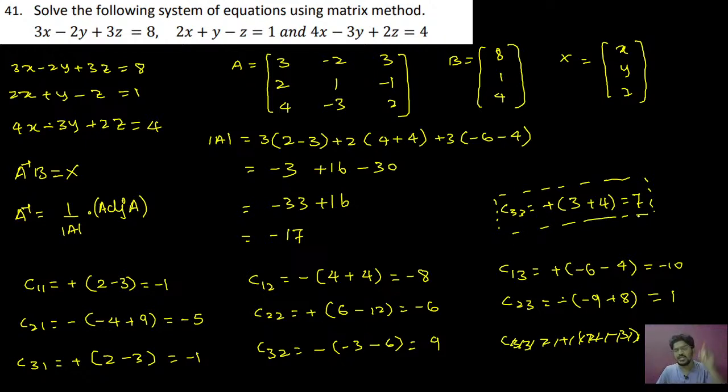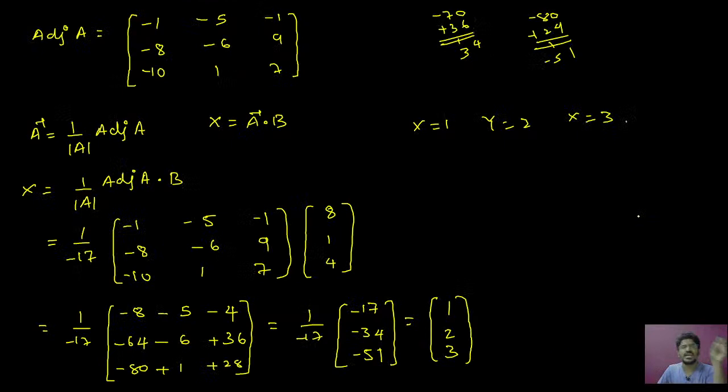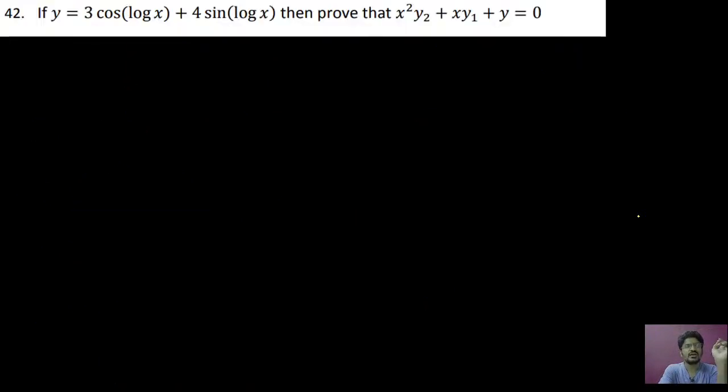When you get the determinant, cross verify it. After getting cofactors, cross verify them. Then go for finding A inverse, and then you can find the x terms. Clear? I think everyone has understood this problem. It is a little bit time consuming. We can go to the next question.